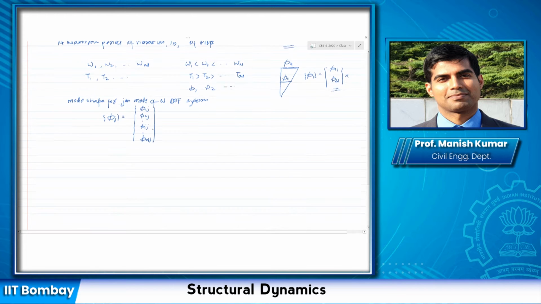The second subscript always corresponds to the mode number, so keep that in mind. So this is the jth mode shape for an n degree of freedom system, and corresponding to that I have omega j and Tj, the natural time period and the natural frequency.